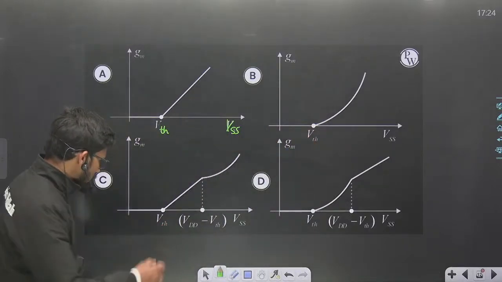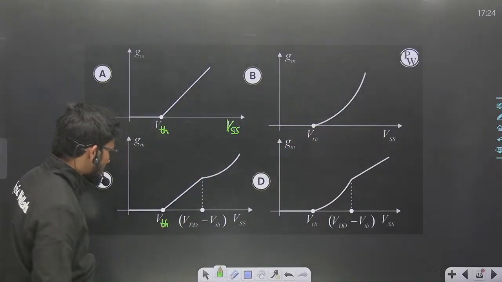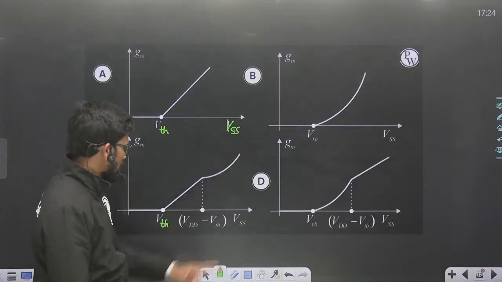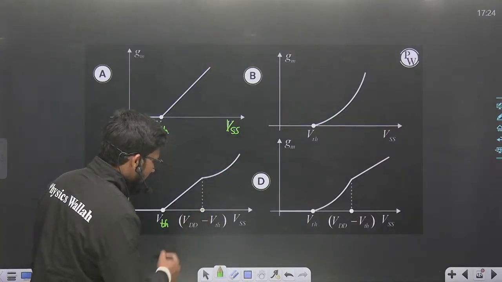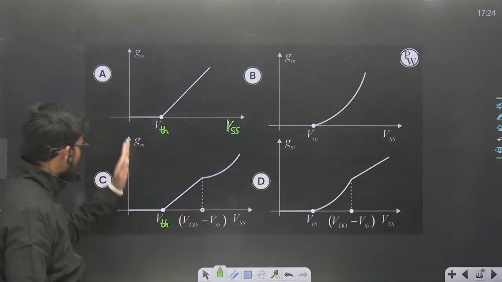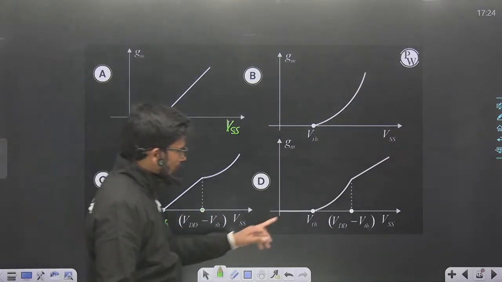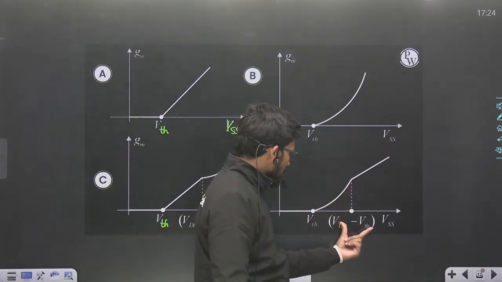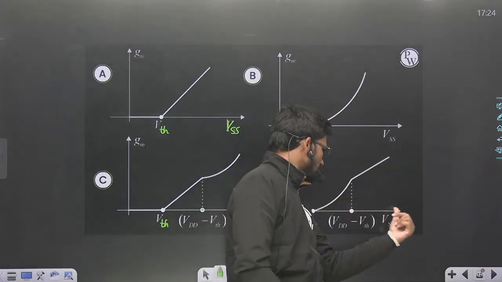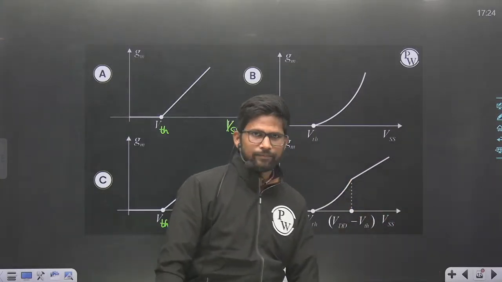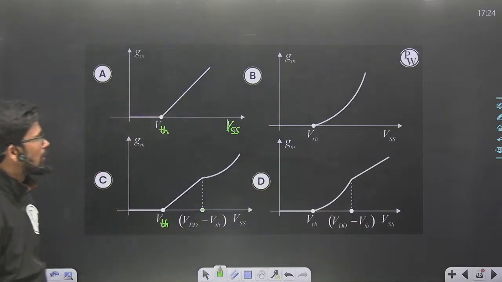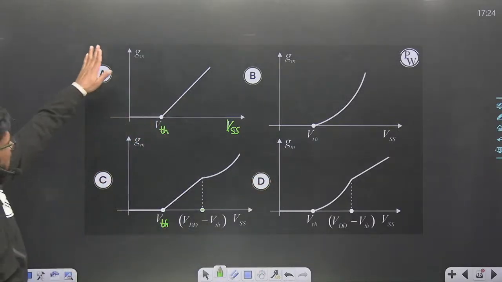This is the threshold voltage VTH. Linear, then non-linear, this is the VDD minus VTH point. This x-axis is the VSS axis and this is GM. This is non-linear from VTH to VDD minus VTH, then this is linear from VDD minus VTH to VSS further onwards. So you need to find out the graph between GM and VSS.